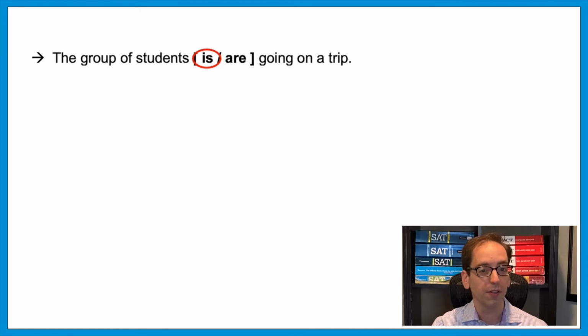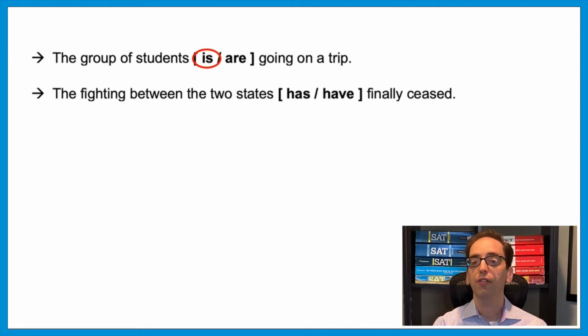That's a little tricky. Let's try it again. The fighting between the two states, blank, finally ceased. What word here is connected to that verb? The fighting between the two states is a prepositional phrase. Let's skip over it. The fighting has finally ceased. The answer is has. Let's look at another variation.